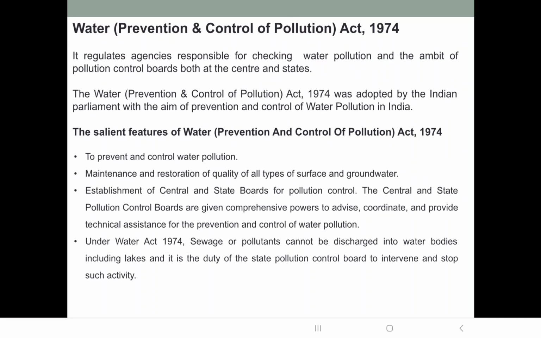Then under Water Act 1974, sewage or pollutants cannot be discharged into water bodies, including lakes, and it will be the duty of State Pollution Control Board to intervene and stop such activity. Okay, so if a sewage or pollutant is discharged in a water body in a particular state, then the State Pollution Control Board will intervene and stop such activity.